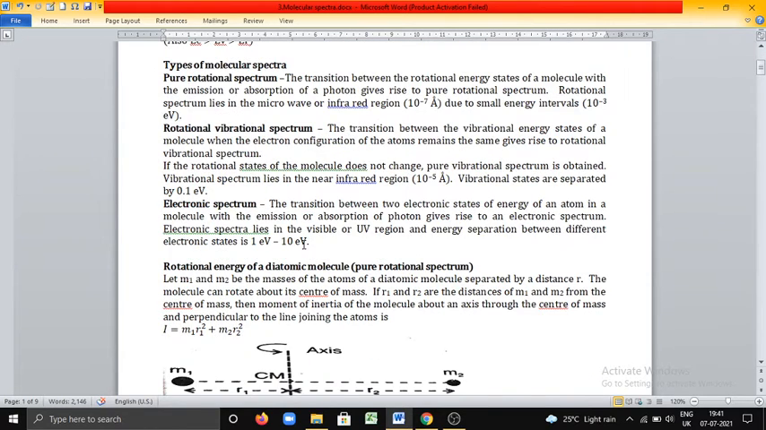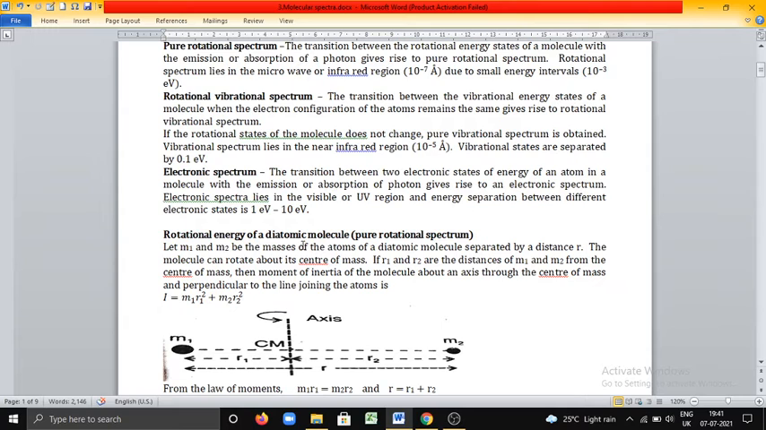Now let us discuss in detail the rotational energy of a diatomic molecule, that is pure rotational spectrum. There is no vibration here. Here we will consider only rotational energy. Among the types of spectrum, this is important from the examination point of view.